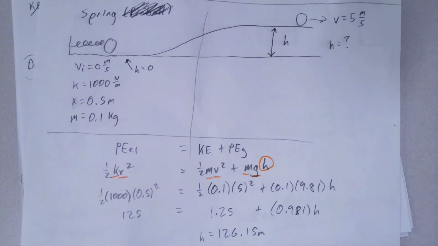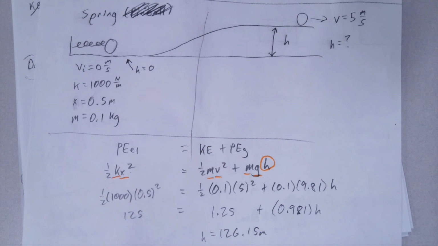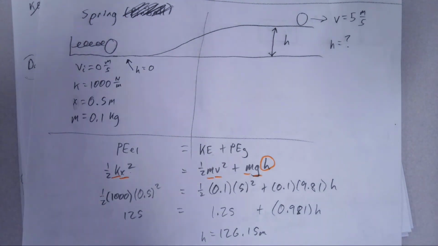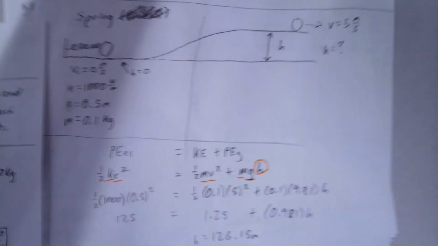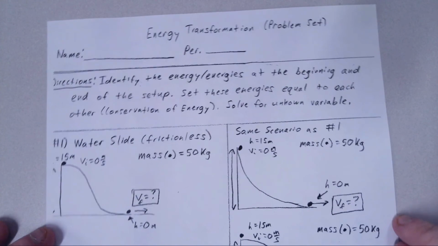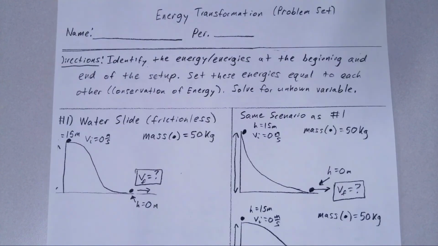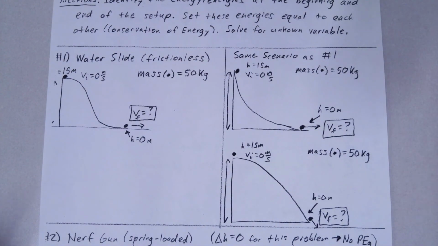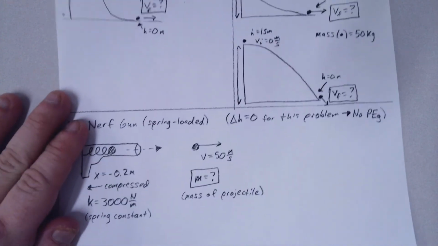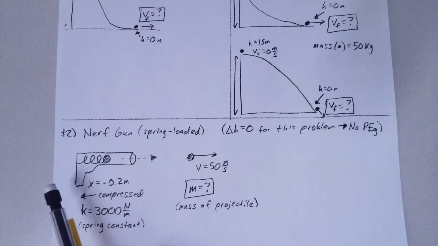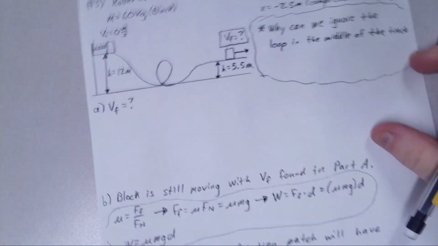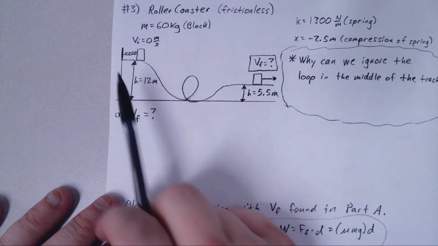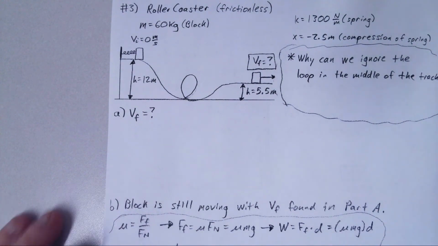I'm going to wrap this lesson up later, another time. I'm going to upload this document, an energy transformation problem set that I've created. We'll talk about how the shape of a track defines the velocity. What are some other scenarios, like a Nerf gun? Can we figure out the mass of the object based on some information? Here's another example of a spring and a loop-de-loop and trying to figure out how fast.